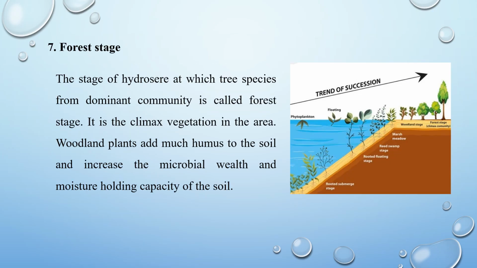Next stage is the forest stage. The stage of hydrosere at which tree species form the dominant community is called the forest stage. It is the climax vegetation in the area. Woodland plants add much humus to the soil and increase the microbial wealth and moisture holding capacity of the soil. The soil becomes suitable for the growth of tree species. So the tree species invade the area one by one and form a thick growth.